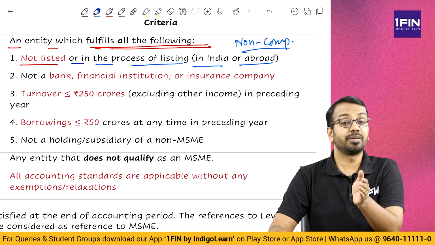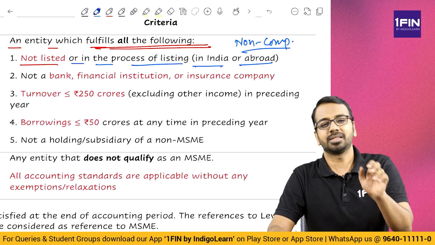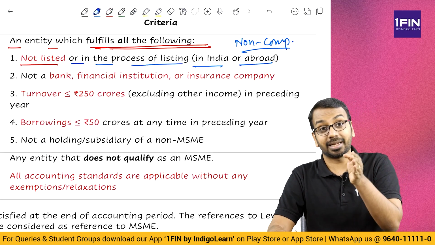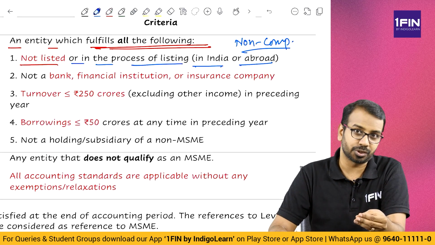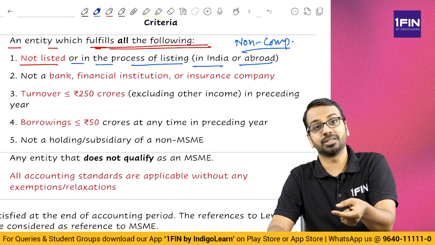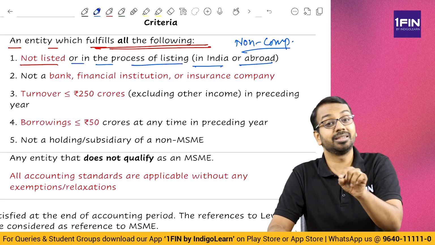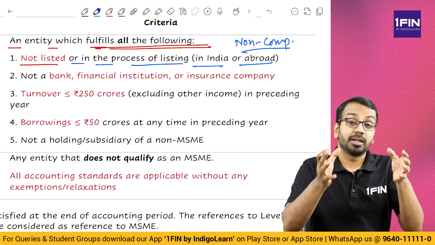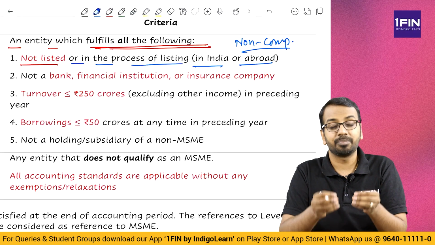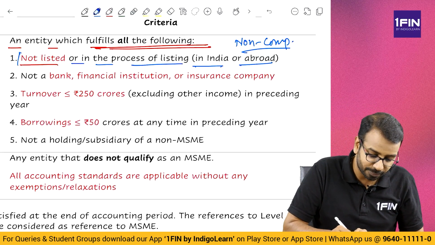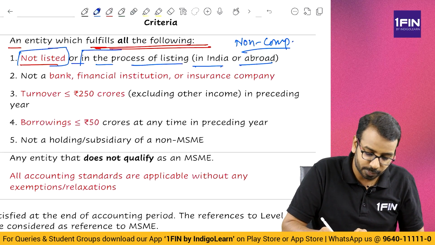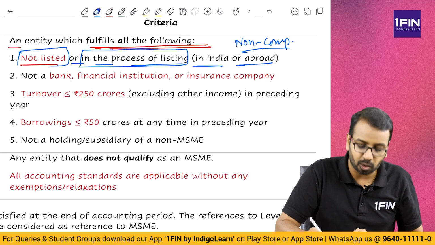You could take example of, let us say, State Bank of India. Special Act is there to govern it. Okay. You can take an example of, let's say, Life Insurance Corporation. They are listed in the stock exchanges. You can take an example of Real Estate Investment Trust. They are listed in the stock exchanges. So, anything which is not a company and they should not be listed or should not be in the process of listing in India or abroad.